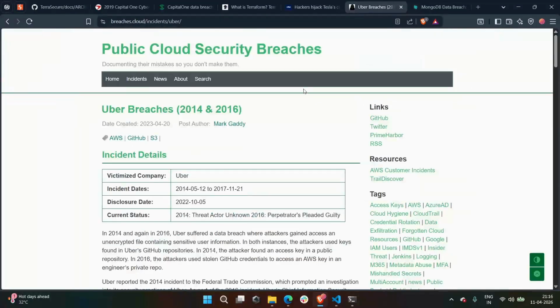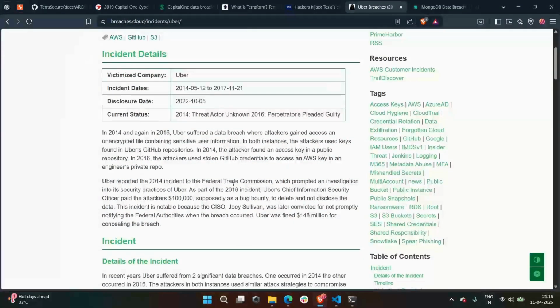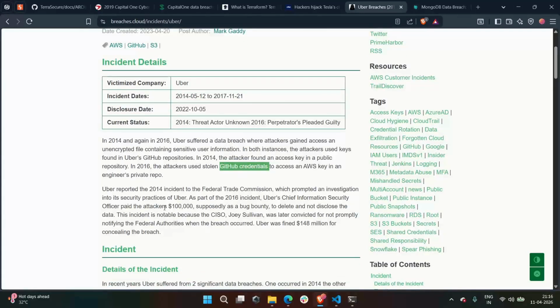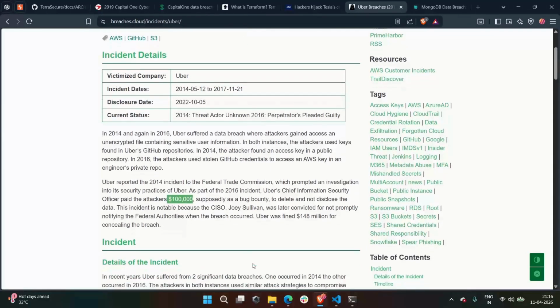Next, Uber in 2016. A developer accidentally pushed AWS credentials to a public GitHub repository. Attackers used those keys to access data of 57 million users. Uber even paid around 93 lakhs and kept it secret for a year.